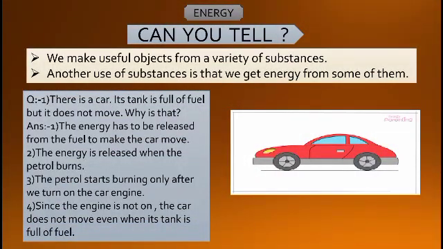Before moving ahead to the explanation part of energy, first of all let us understand how it is being used. So we make useful objects from a variety of substances. If you remember, in the last video we took an example of wood, where different objects are prepared with the help of wood and utilized. Another use of substances is that we get energy from these substances. Not all, but a few provide us energy to do work.